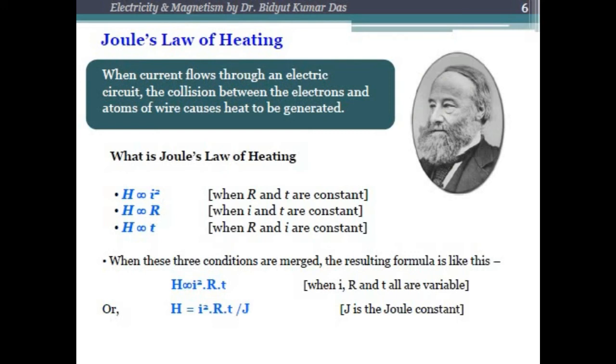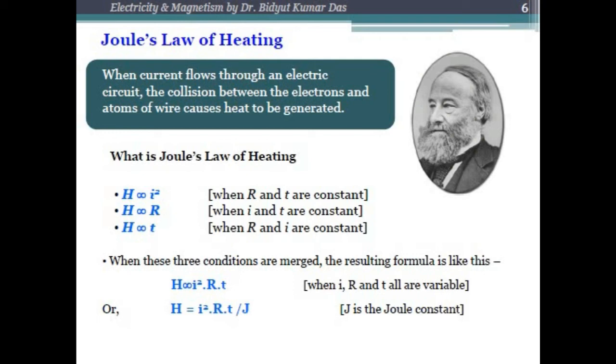Now let's talk about what will happen when current flows through a conductor. We have learned that conductors have free electrons, and when you apply a potential difference between the two ends of a conductor, the electrons move towards the positive terminal of the battery. When the electrons move inside the conductor, they collide with the atoms of the conductor, and due to these collisions a significant amount of heat is generated.